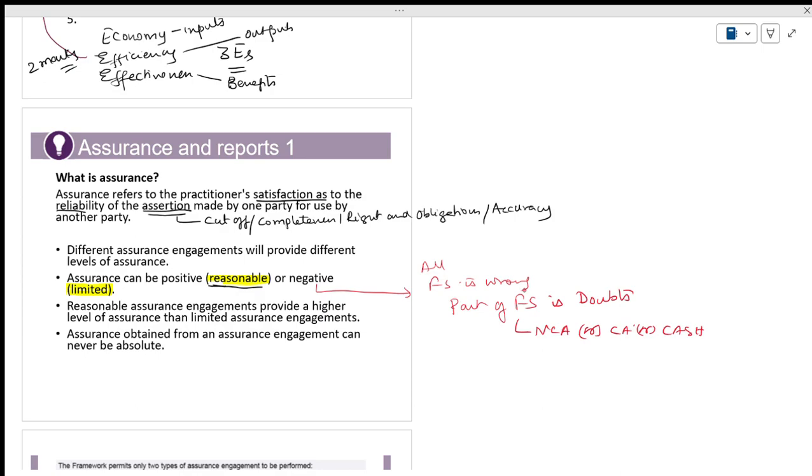Even if it is an adverse opinion? That is opinion, that is different, this is different. Don't mix these things. Opinions are different, assurance is different. There are four opinions, whereas there are only two assurances.